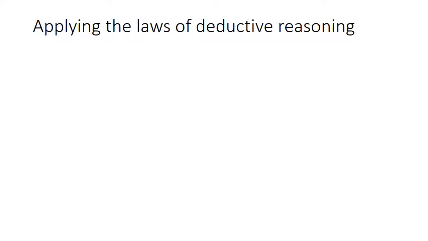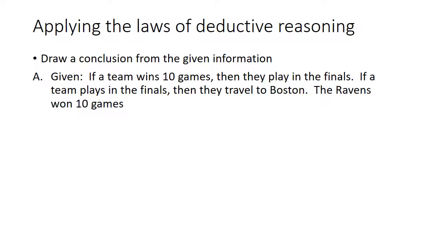So let's apply the laws of deductive reasoning. What we're going to do this time is draw the conclusion from the given information. We're going to be given something and we're going to conclude something. So let's say our given is that if a team wins 10 games, then they will play in the finals. And if a team plays in the finals, they travel to Boston. So then we know that the Ravens won 10 games. What conclusion can we draw?